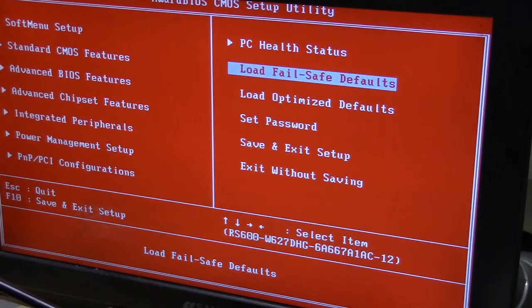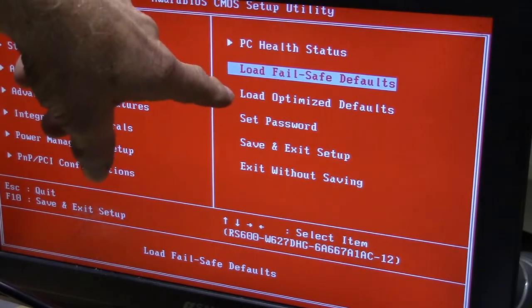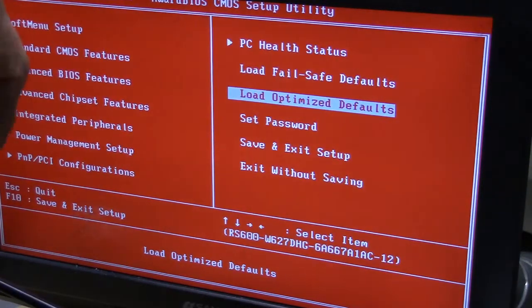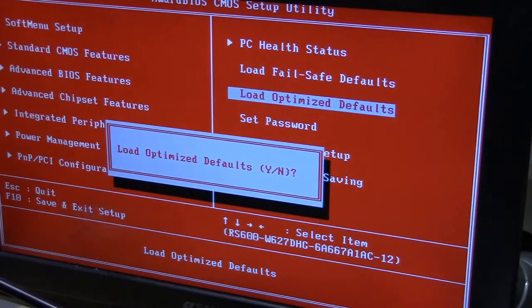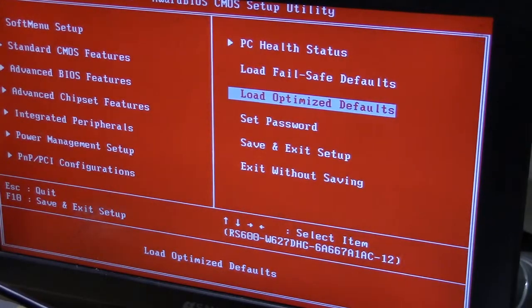If everything worked right in your fail-safe defaults, now you want to optimize. You can go down here to the optimize default, which is top performance. You push that: load ultimate defaults, yes or no. There again, Y for yes, N for no. Okay, we don't need to worry about that.